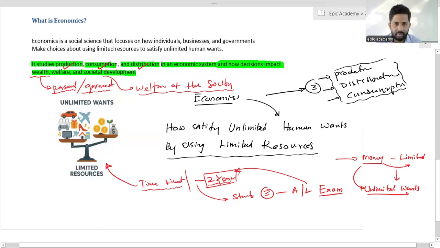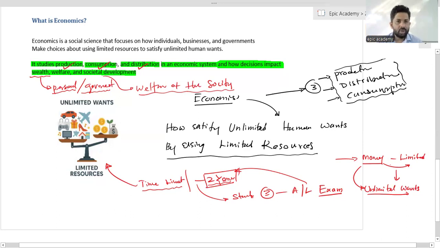What is economics? Economics is a social science. It is not a natural science. I will describe the difference between social science and natural science. Economics is in the bucket of social science. Chemistry, biology, and zoology belong to the natural sciences. But economics is a social science because we are going to study the behavior of society, the behavior of people, not something like chemistry.